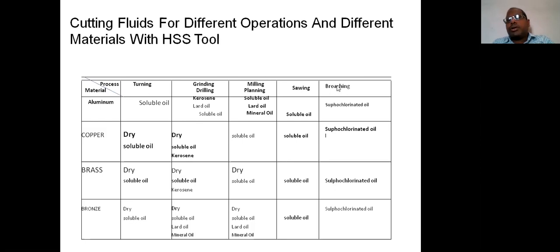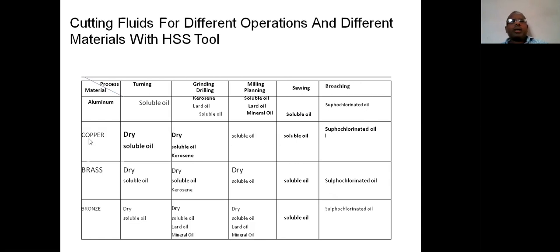Only for broaching operation, even for a soft material like aluminum, the required cutting fluid is sulfur chlorinated oil. These are chemical additives: if a sulfur compound is mixed with chlorinated oil, it is called superchlorinated oil or sulfur chlorinated oil, required for broaching.